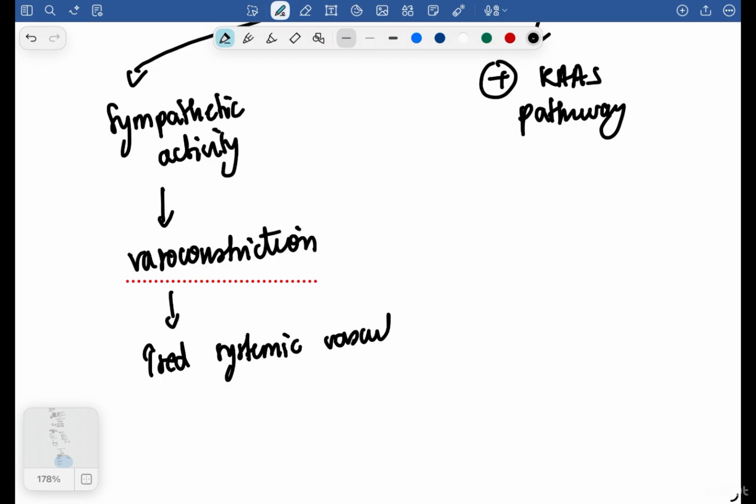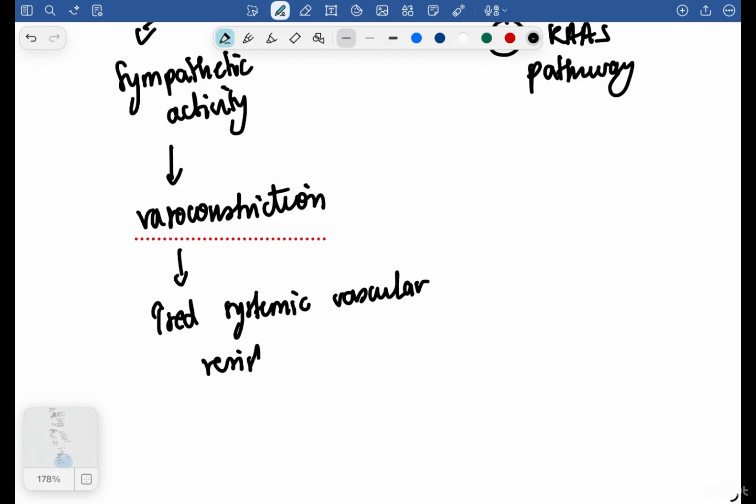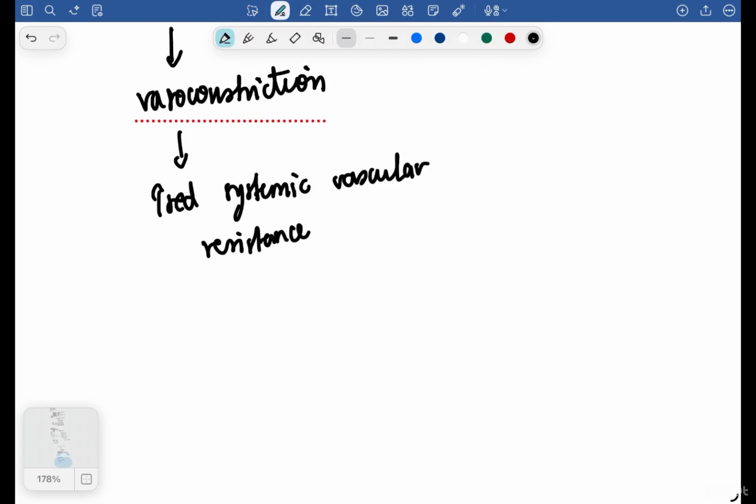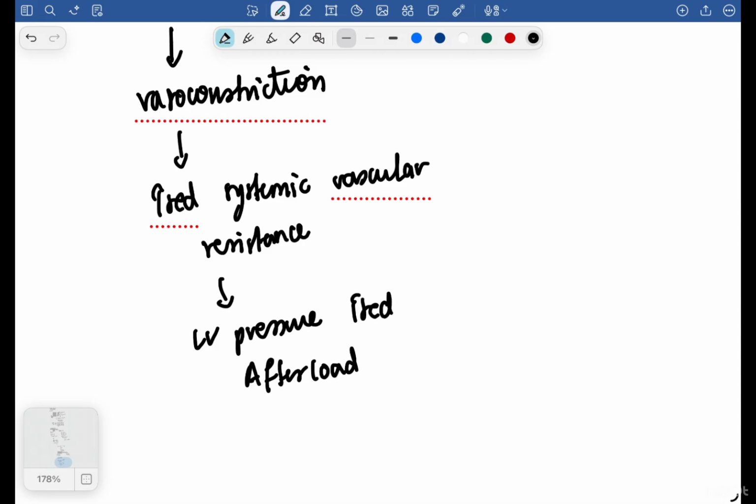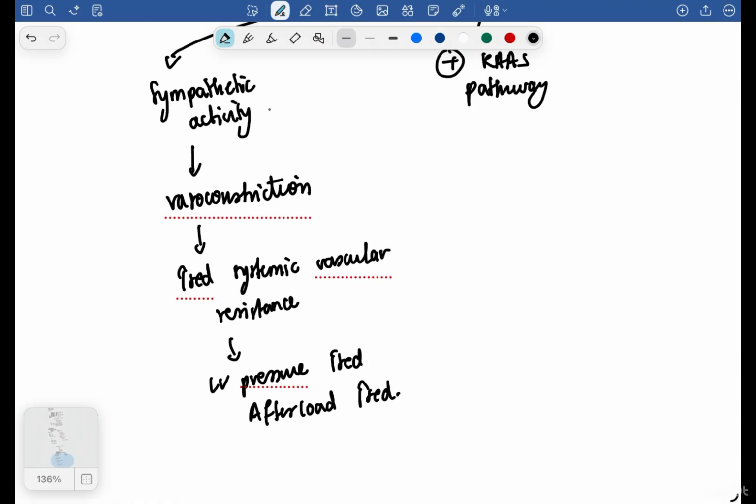Because the systemic vascular resistance increases, the left ventricular pressure will also increase, because now the afterload will increase basically. Do you understand? So afterload is increasing. Do you understand the concept? So what is happening in sympathetic activity? The main aim is that we have to increase the systemic vascular resistance so that LV pressure becomes more, and by exerting more pressure it is somehow maintaining the cardiac output.